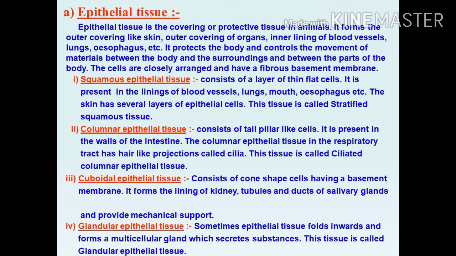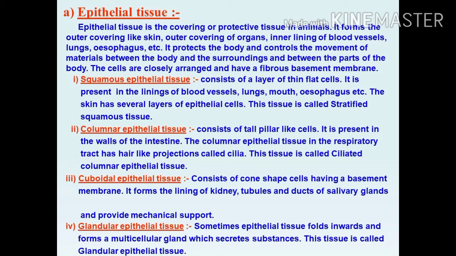Then the next one is columnar epithelial tissue. It consists of tall pillar-like cells. Squamous epithelial tissue consists of a layer of thin flat cells. Underline these differences. Columnar epithelial tissue consists of tall pillar-like cells. It is present in the walls of the intestine. Very important. The main function of columnar epithelial cells is to absorb nutrients, mainly in the intestine.